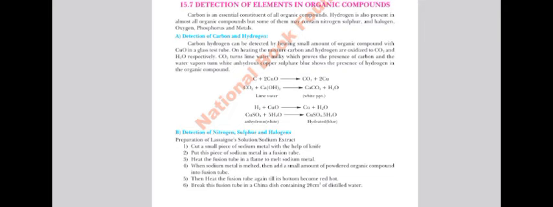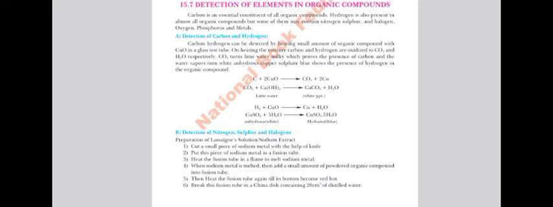Once the sodium metal is melted, add a small amount of any powdered organic compound into the fusion tube. Then heat the fusion tube again till its bottom becomes red hot. It means you have to constantly heat it, but it's not an ideal practice. Just heat it once, then reheat again, and you can increase the frequency gradually.